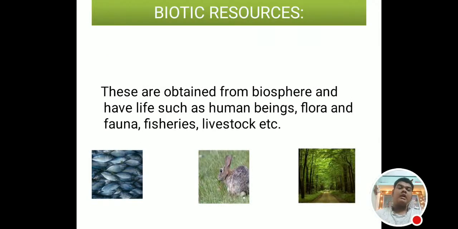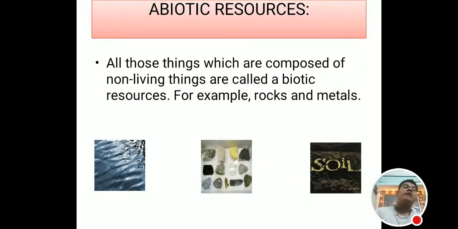Now, what are biotic resources? These are obtained from the biosphere and have life, as you have learned abiotic and biotic in science also. So biotic is from the biosphere. Examples: flora, fauna, livestock, fisheries, etc. Now, what is abiotic? Non-living things are abiotic. For example, rock and metals are the examples of abiotic resources.